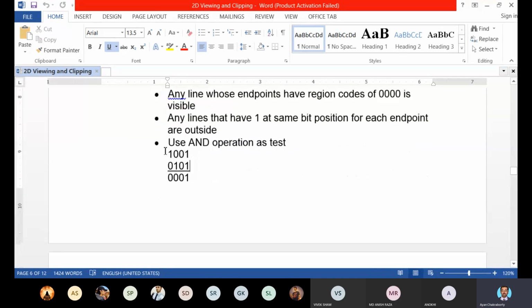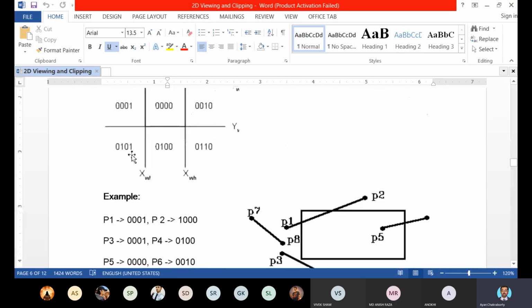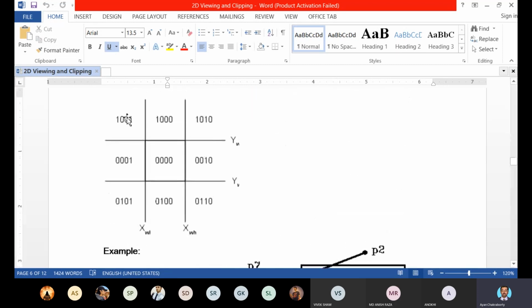You can see here, we have taken two region codes, that is 1001, the region code for northwest, and 0101, the region code for southwest. Now if we draw a straight line from this northwest to southwest region, you can see here the total straight line will be outside of the clipping area or the viewing area.